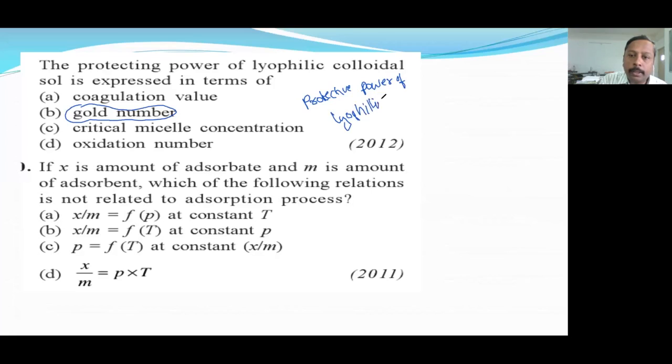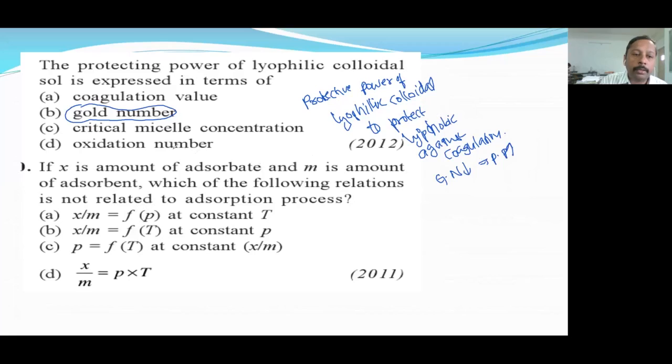Don't get confused here. Lyophilic colloidal solution protects against coagulation, and the lower the gold number, the higher the protective power.